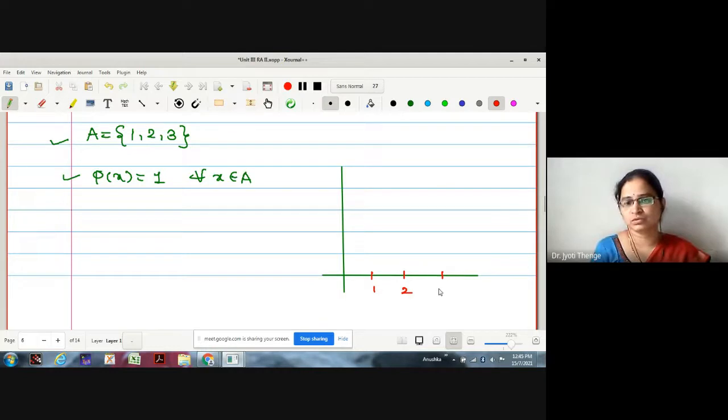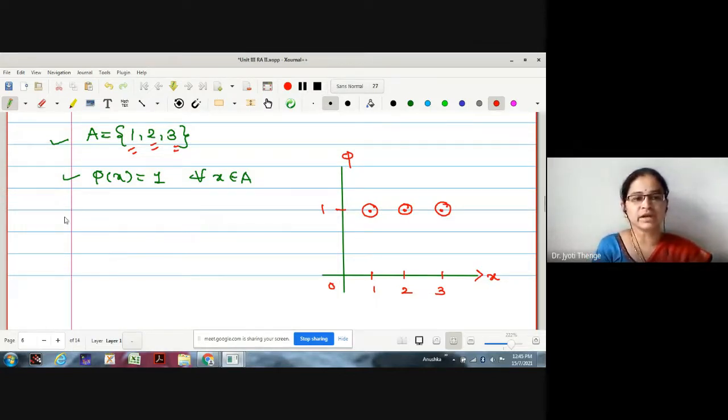Here 1, 2, 3, this is 1, this is 0, this is your function phi, this is x. Phi of x has value 1 for all three points, so the points will be like this: first point, second point, third point.